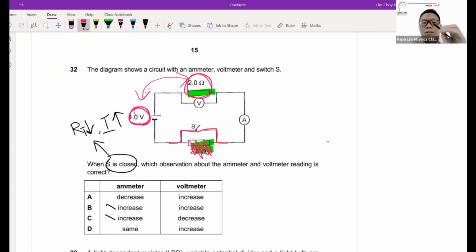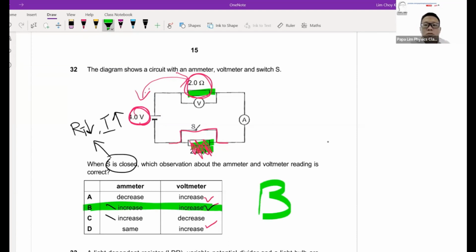As a result, the potential difference of these 2 ohm will actually increase. So you'll find that this is what happened to the circuit here. This will be the answer that I'm looking for. This is what I mean by you analyze the circuit based on the path, based on the situation, to identify the possible increment or decrement for voltmeter and ammeter.